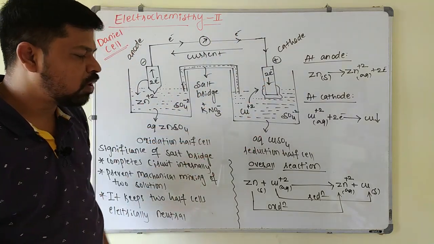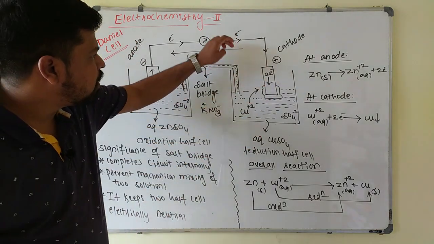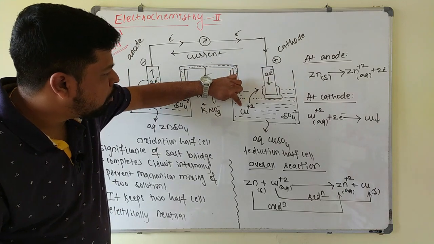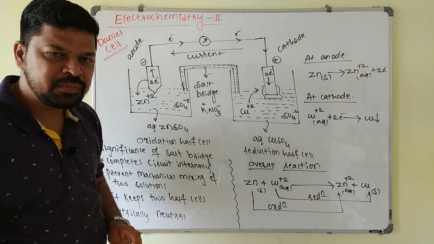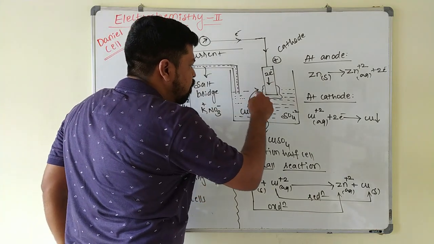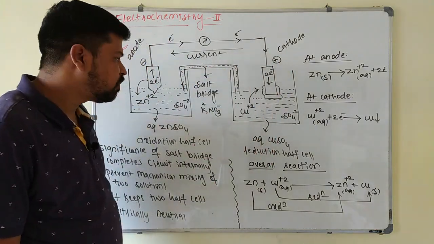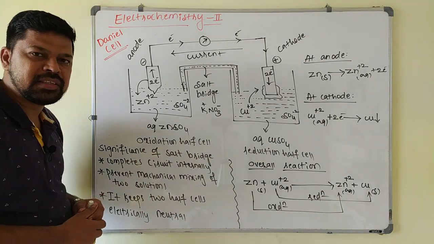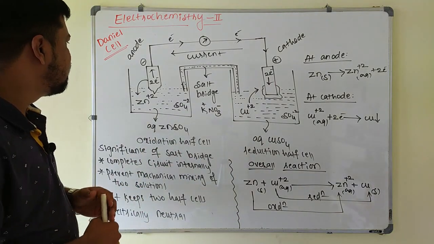As a result of this oxidation, electrons are released and move through the external wire toward the reduction half cell. Here these electrons are captured by Cu2+ ions present in the solution, so they undergo reduction and copper is deposited at the cathode. Now as time passes, after some time what happens here?